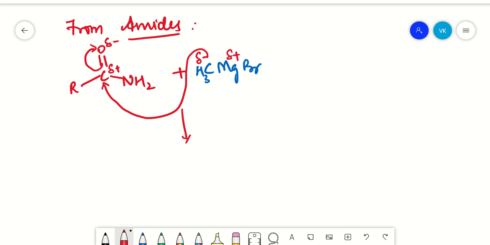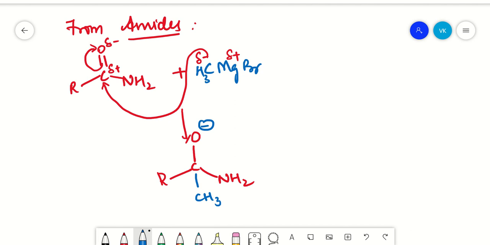Thereby, everything else will be as usual. R, C, NH2 stays, and there is a formation of O minus because of the shift of electrons, and the methyl group gets added to your electropositive carbon.